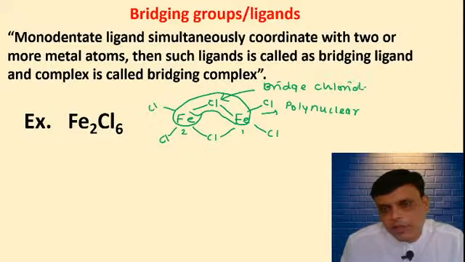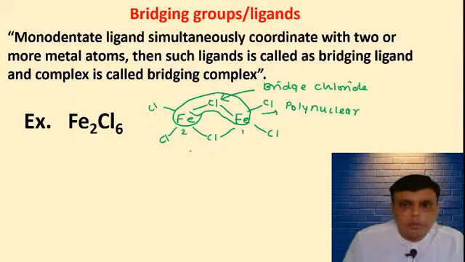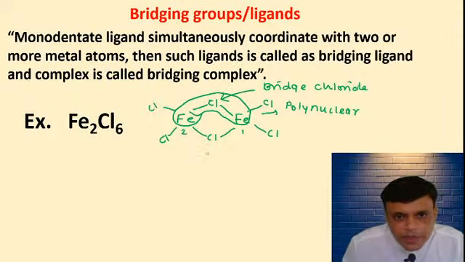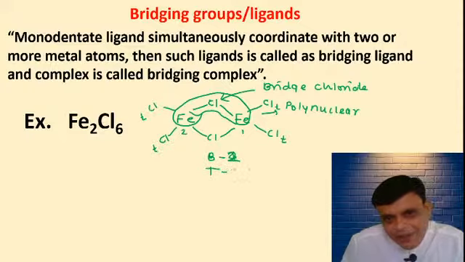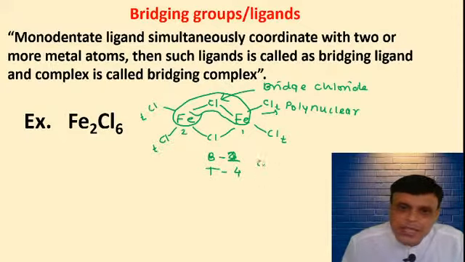How many bridged chlorides are there? Bridged chlorides are 2, and these 4 chlorides are called terminal chlorides. So 2 bridged chlorides and 4 terminal chlorides are present.